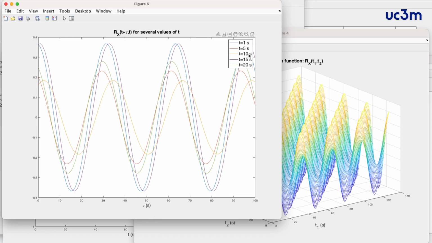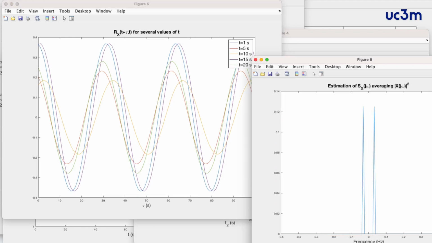For several values of t, we have different signals, but all of them are periodic with respect to t. Again, the average of the square modulus of the frequency response of the signals provides an estimation of the power spectral density of the random process.